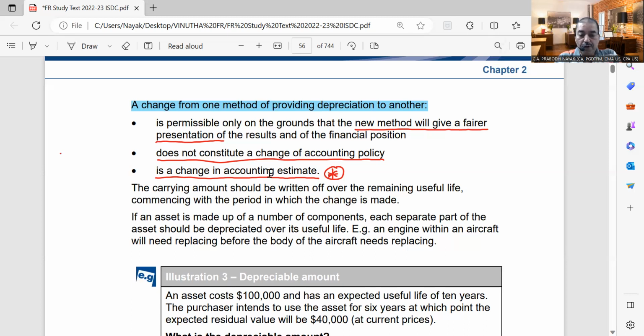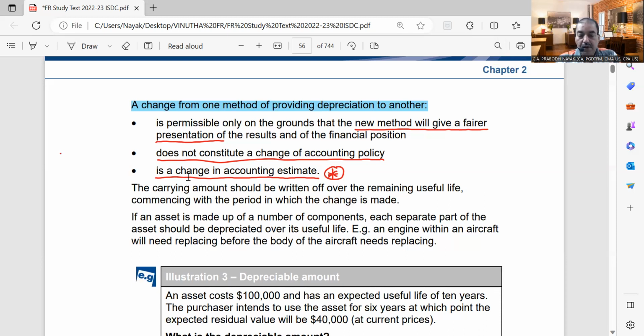So this point is important for you. The second and third lines are one and the same; the third line is a continuation of the second. It does not constitute a change of accounting policy, but it is a change in accounting estimate. The carrying amount should be written off over the remaining useful life of the asset, commencing with the period in which the change is made.